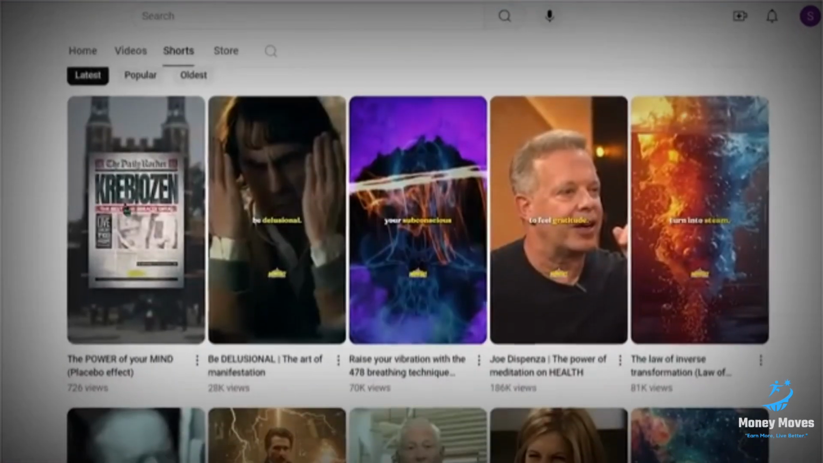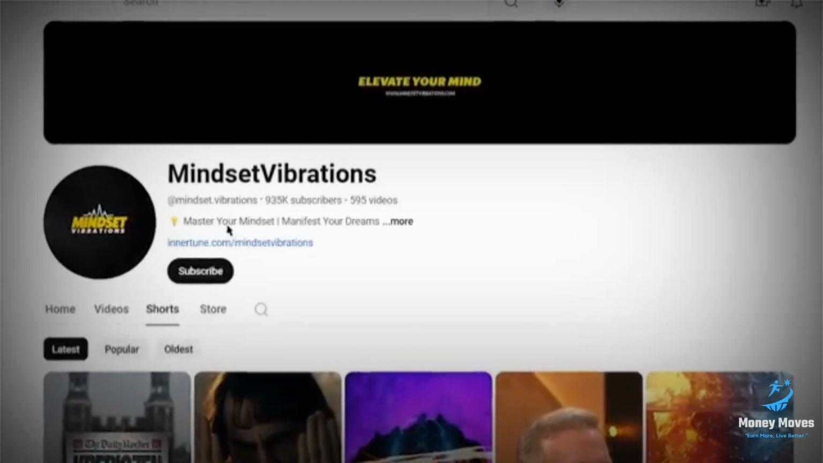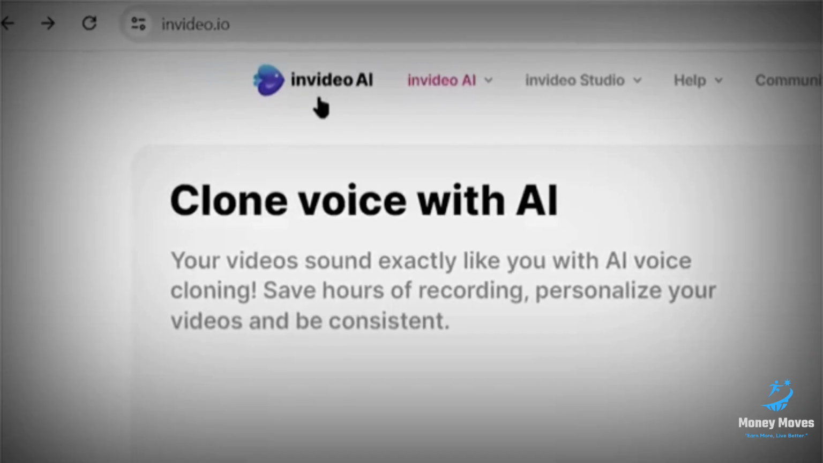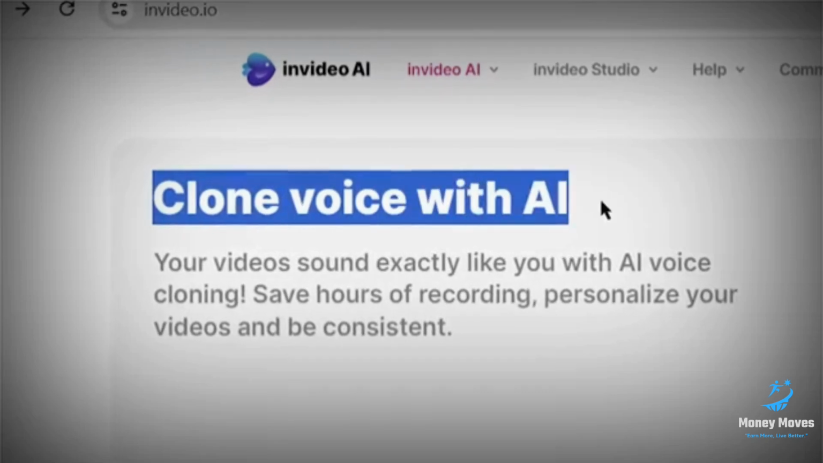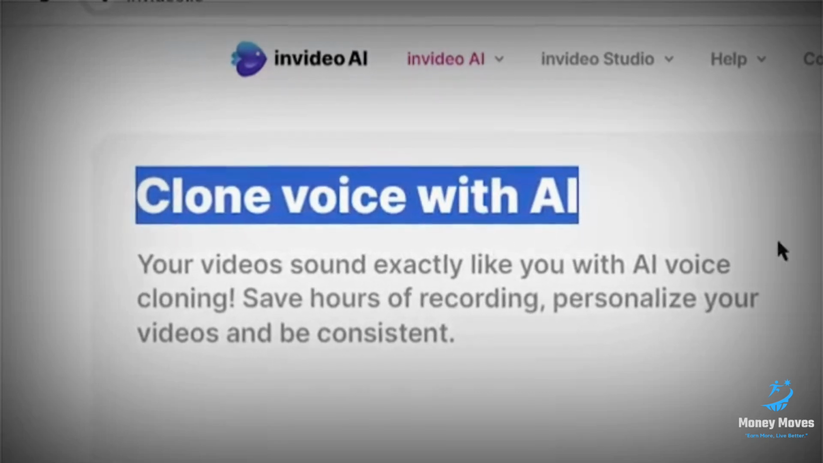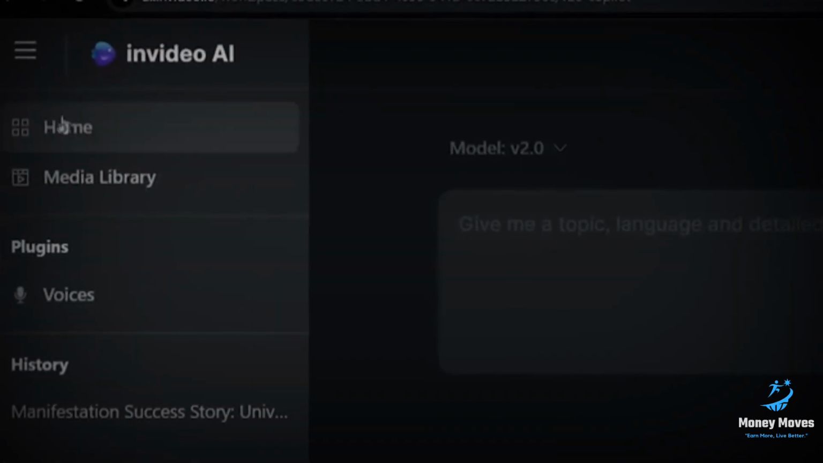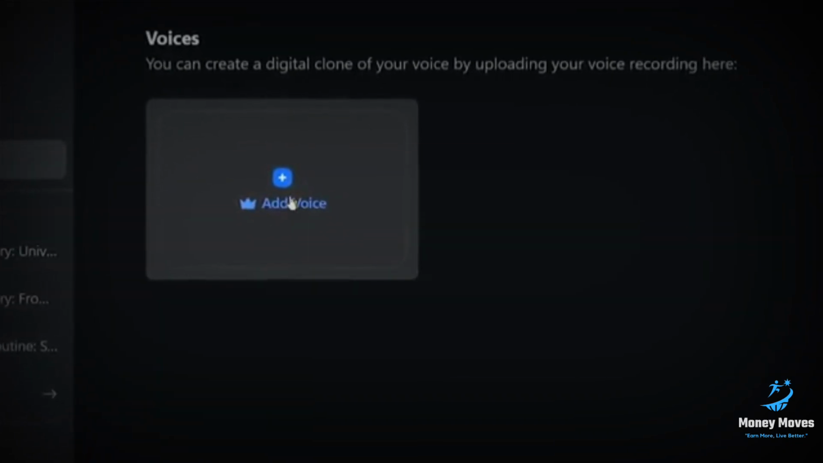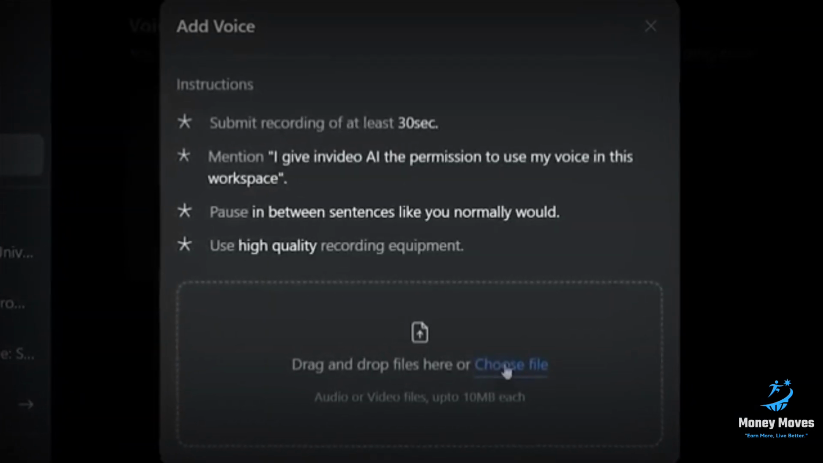Now, if you want to get paid from YouTube AdSense revenue also, then you must use a real human voice in your video. And the good thing is that InVideo AI provides you with the feature to clone your own voice. So to add your voice on InVideo, you just need to click on these 3 lines and select the voices option from there. That's going to show you the page where you can add your voice to InVideo AI by pressing this button and following their guidelines.